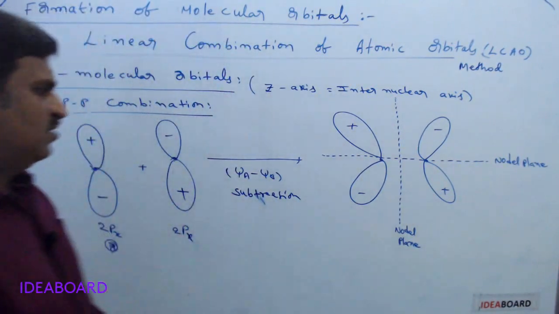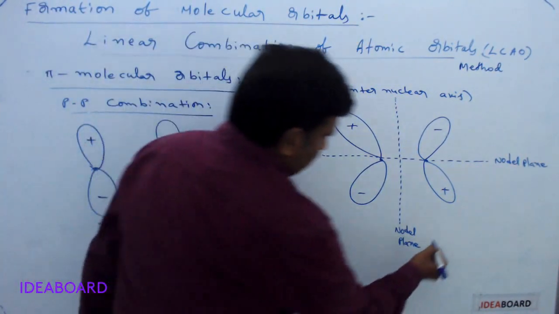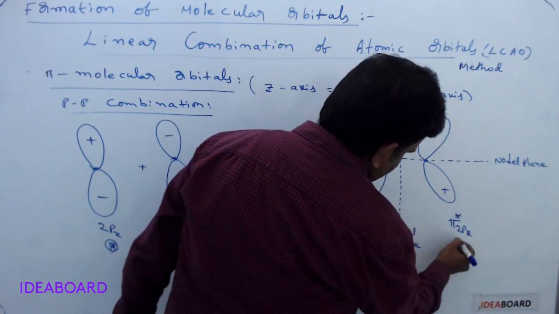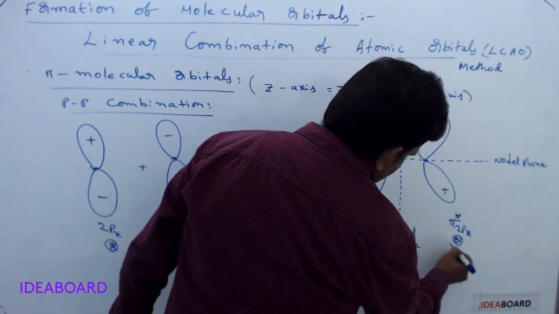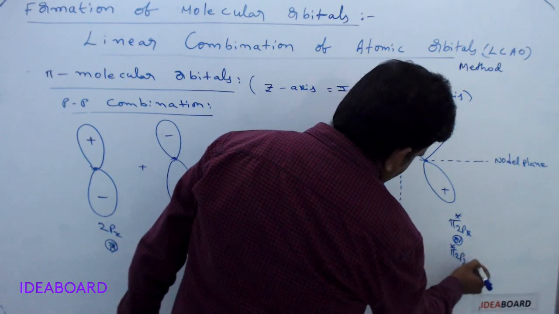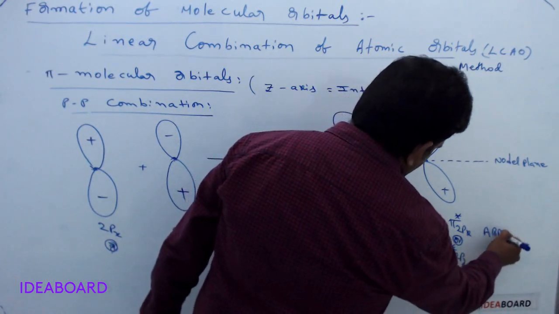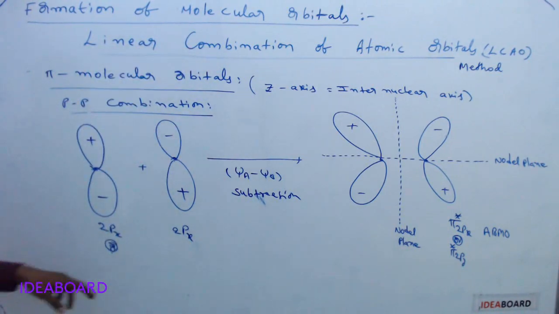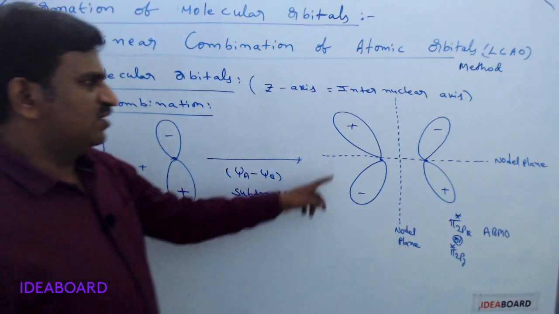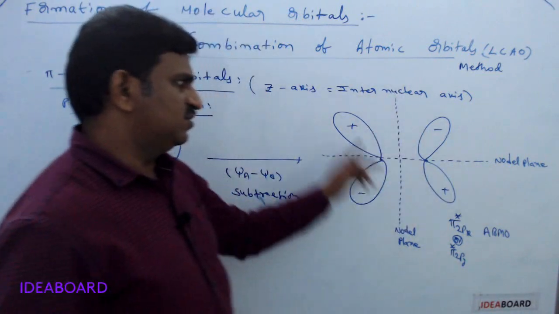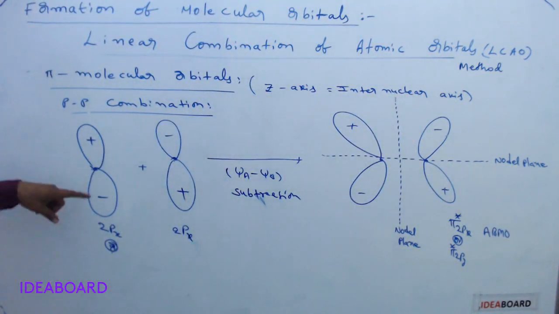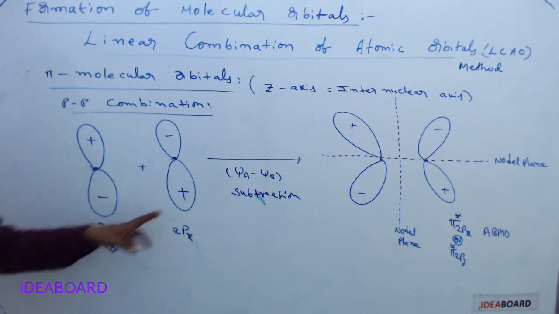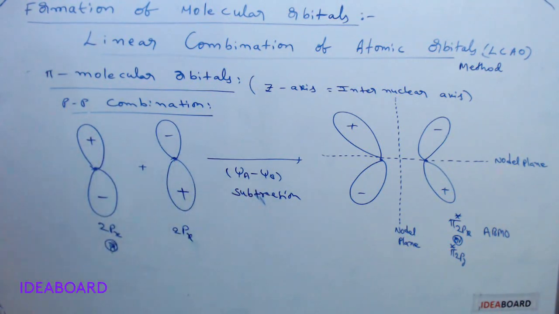Please remember, for what type of orbital is this? Pi star 2px or pi star 2py, anti-bonding molecular orbitals. For pi star 2px or pi star 2py, we get two nodal planes; this is one and this is one. Two nodal planes are possible in the pp combination by the subtraction of two wave functions.